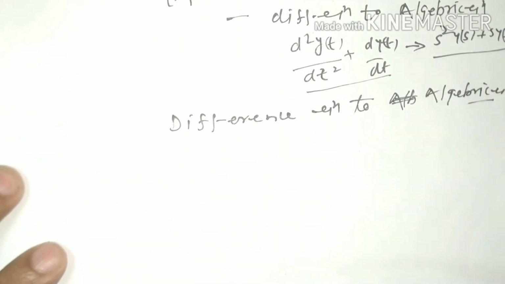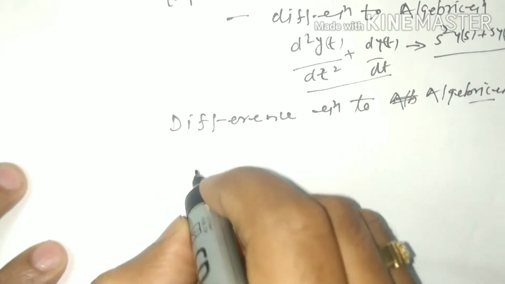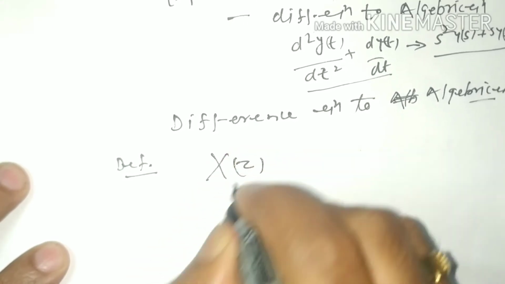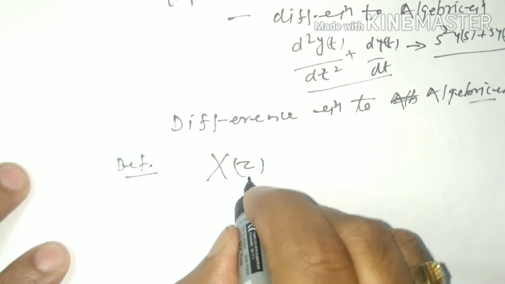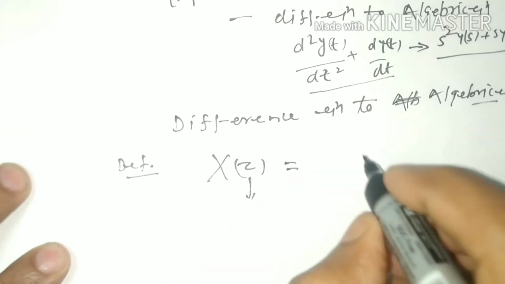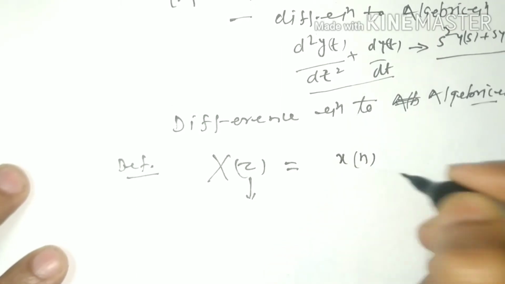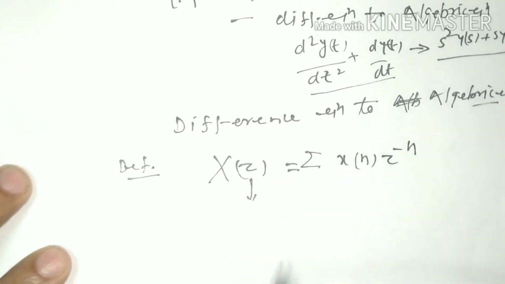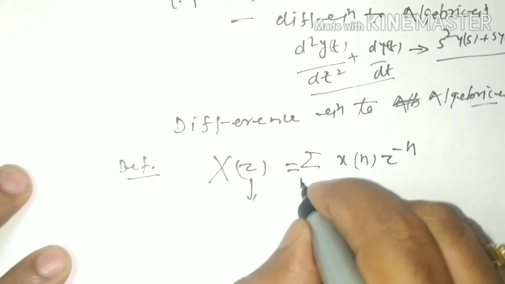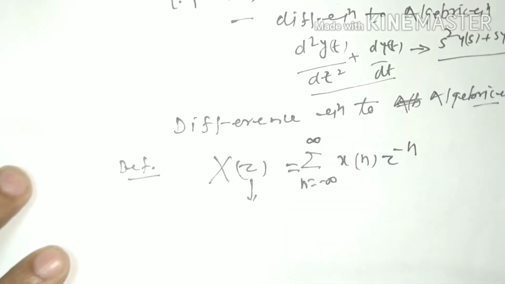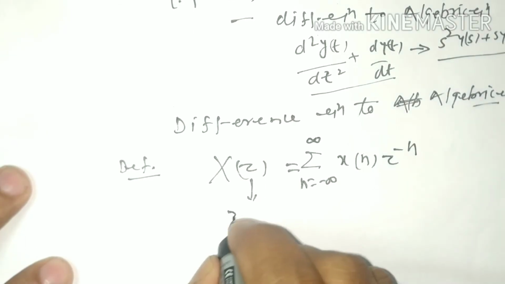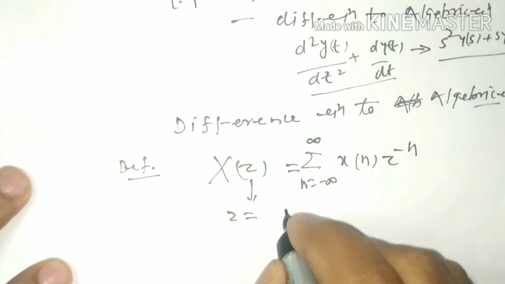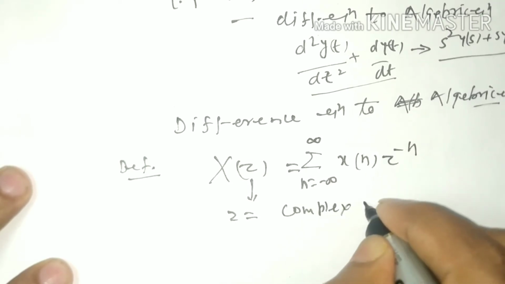So how can we define Z transform? Z transform can be defined mathematically as X(z) equal to summation of x(n), a discrete signal, times z to the power minus n, and the limit of summation is from minus infinity to infinity, where z is the variable that we use in Z transform, and that variable is a complex number.